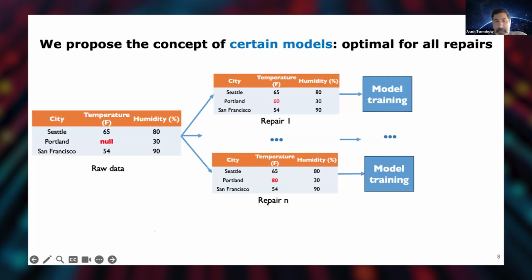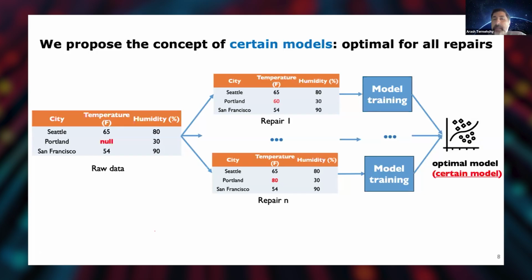Okay. So I'm going to learn these models over that. And let's assume that they all learn the same model. I'm going to call that the certain model. That's an optimal model because no matter how I change my data, no matter how I repair my data, I'm going to get the same answer, right? So this is a case where I don't really need to repair my data. I don't really need to ask an expert to come in and repair my data because even a random repair will be sufficient, right?